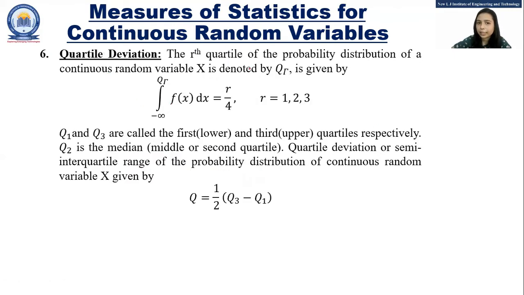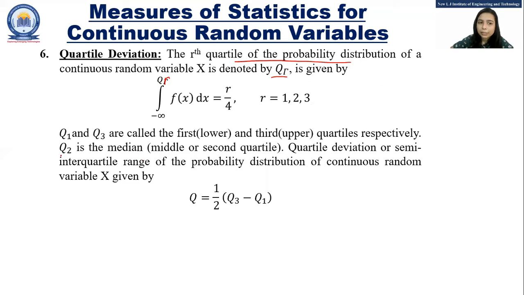Next is quartile division. The rth quartile of the probability distribution of continuous random variable x is denoted by Qr, and that is given by integration from minus infinity to Qr of f of x dx equal to r by 4, where r could be 1, 2, 3.